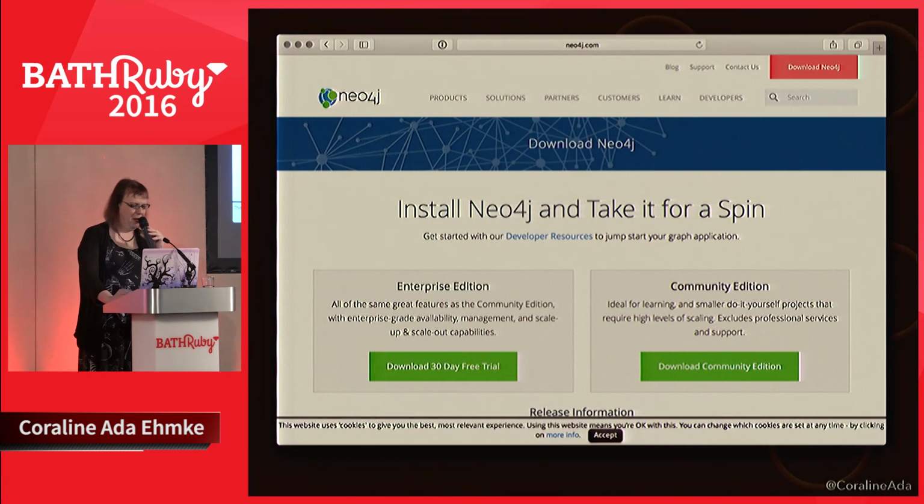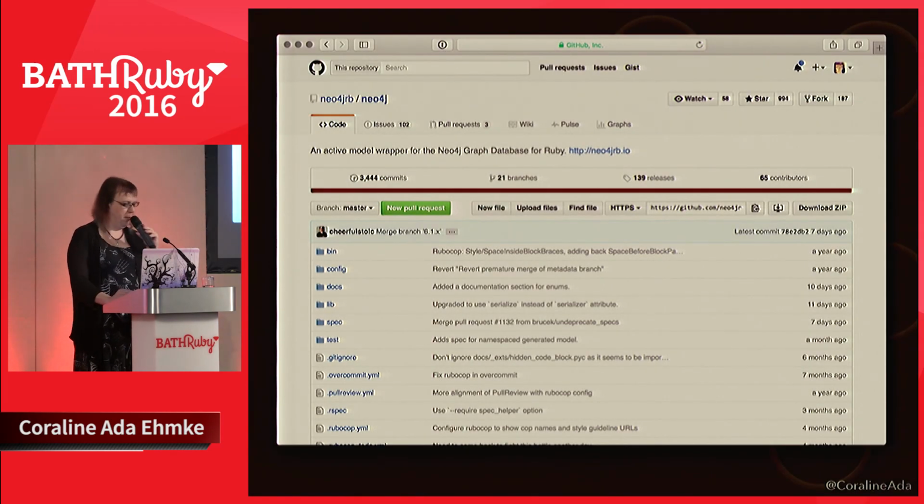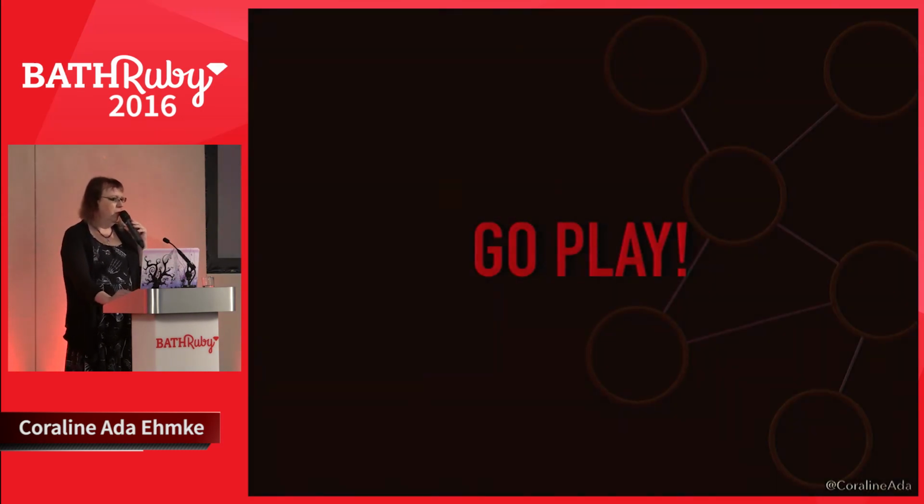So give it a try. It's a quick download. Installation takes several minutes, so you might want to grab a cup of coffee or tea. There's really good documentation. The neo4j gem is very solid. The fact that it's ActiveModel compliant means that it's easy to get up and running. So new tools encourage us to explore and to play.